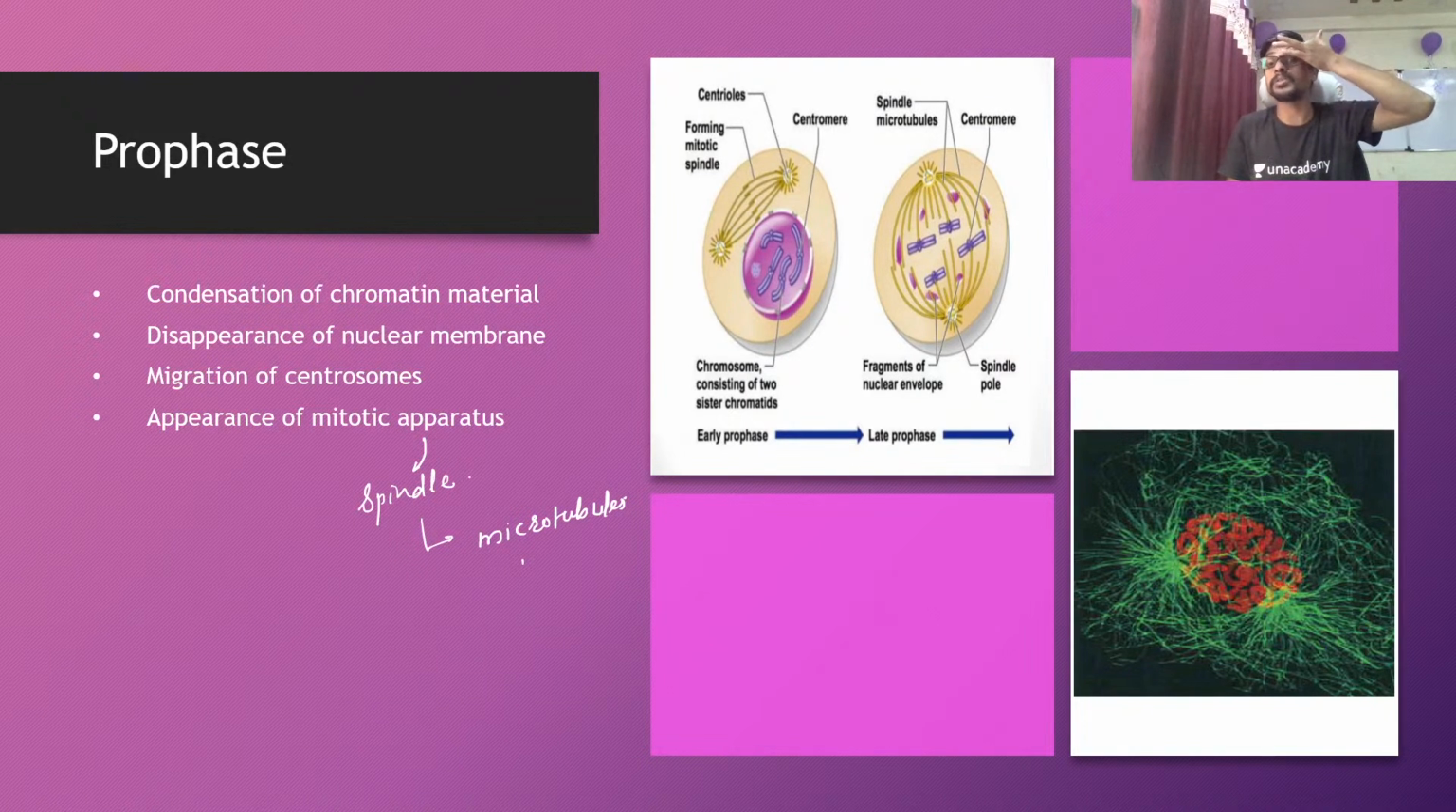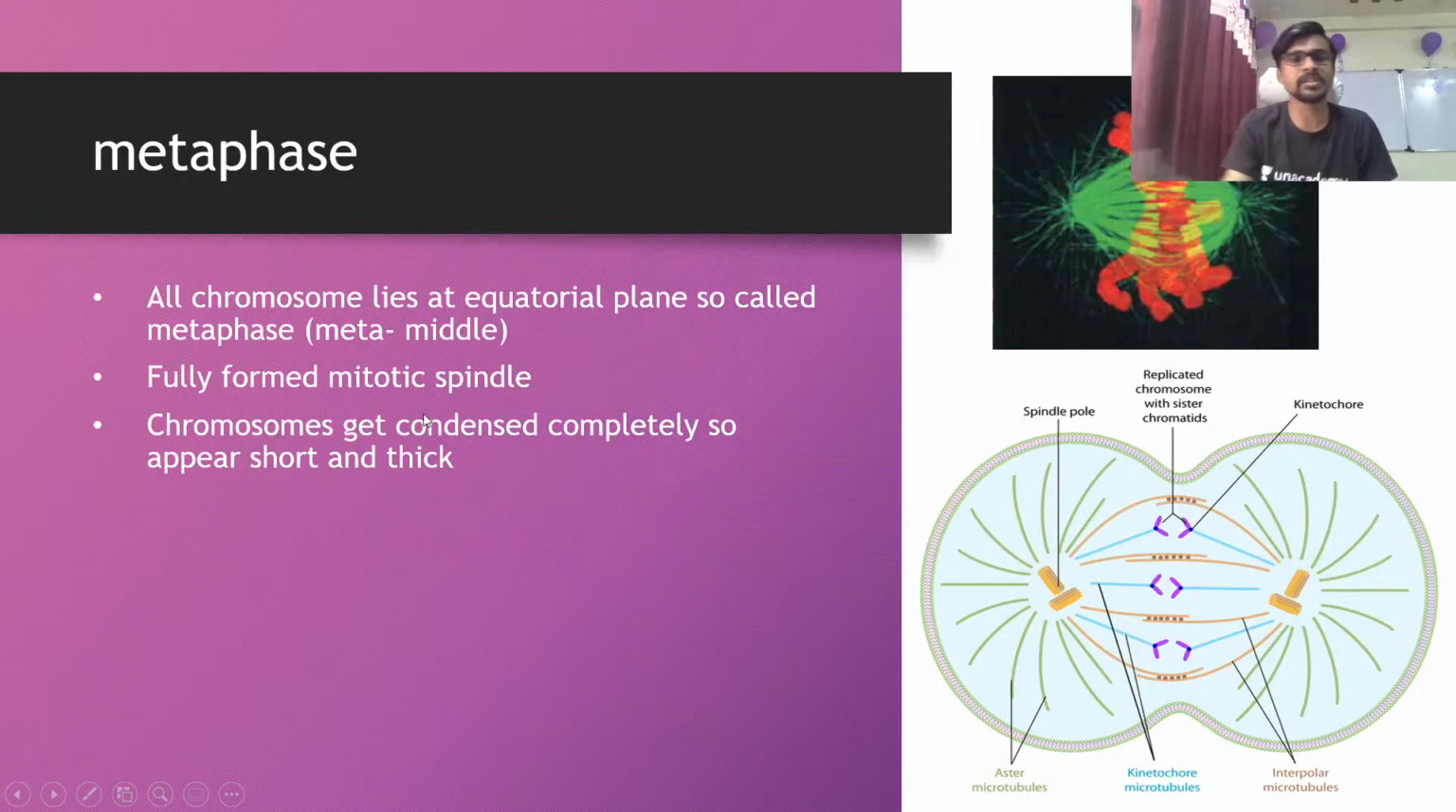Microtubules are made up of the tubulin protein. Okay, so this is the first phase; the second phase is metaphase. Why is it called meta? Because the word meta means middle. In the diagram you can see that all the chromosomes are very close to the middle part of the cell. So they are at the equator. Now we have a few labels here. These are the mitotic spindles.